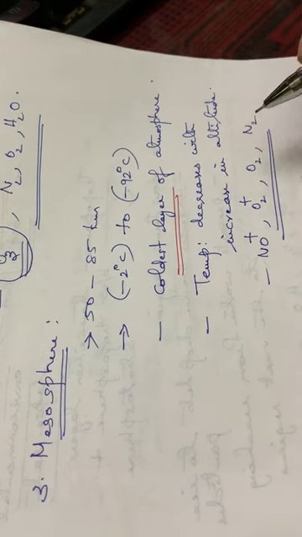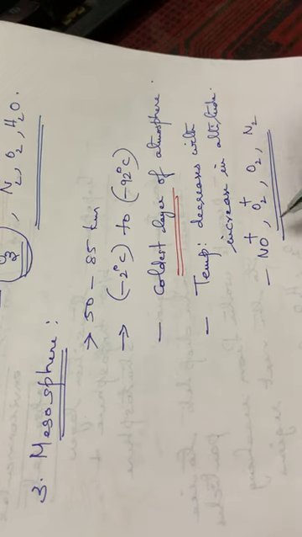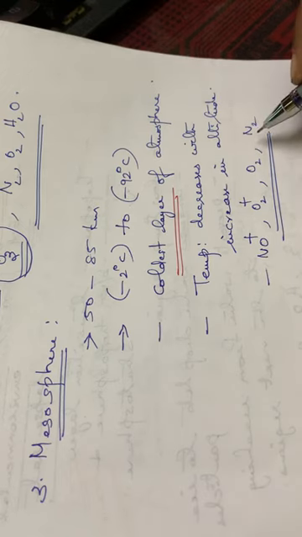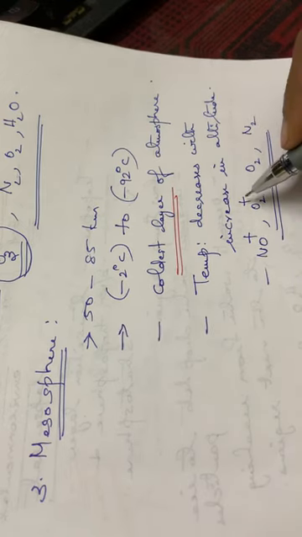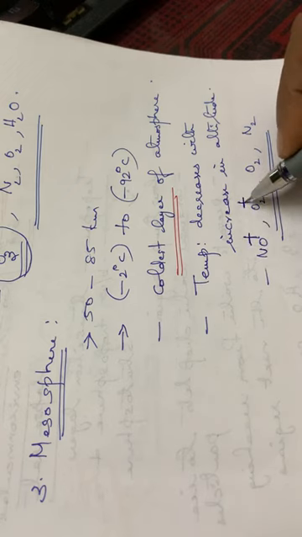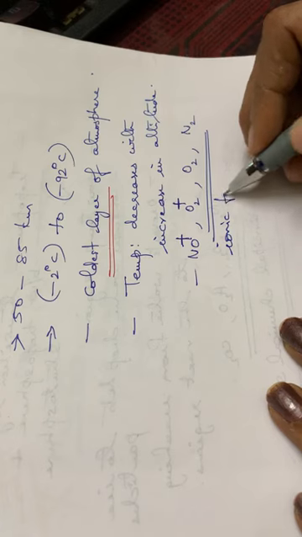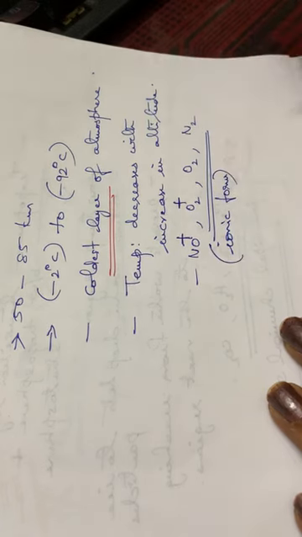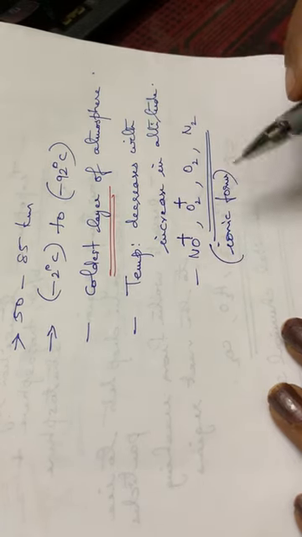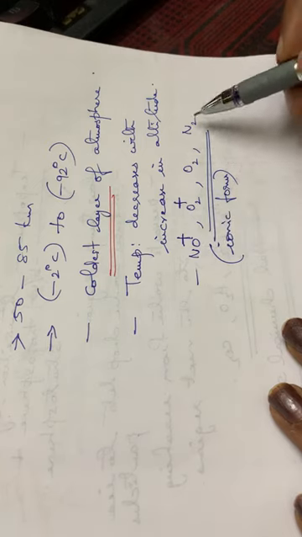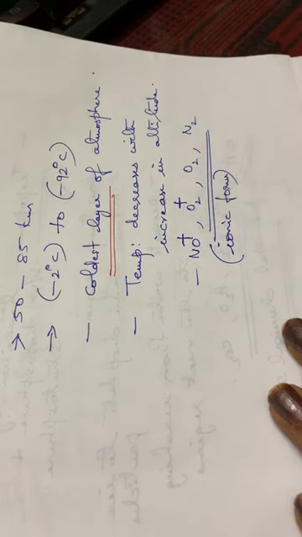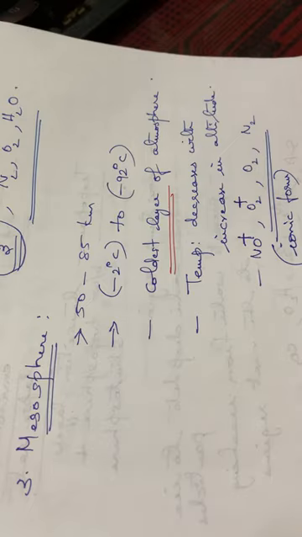That means the level of radiations absorbed is decreased due to the lack of absorbing species. So the main chemical species present here are NO plus, then O2 plus. Plus charge means they are in the ionic form. Plus charge as well as minus charge means they are ionized. So in the ionized form, these species are present in the mesosphere. So these are the details about the mesosphere.